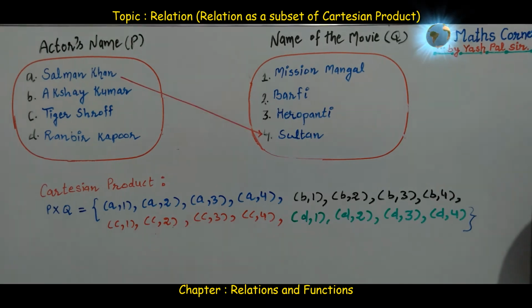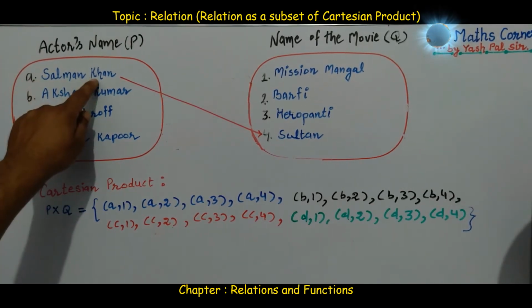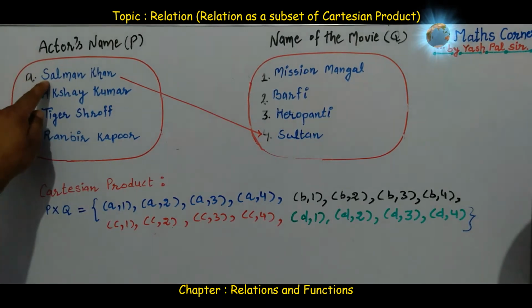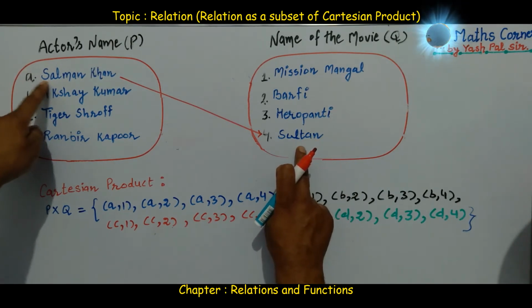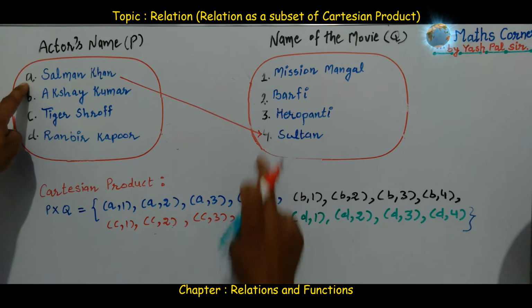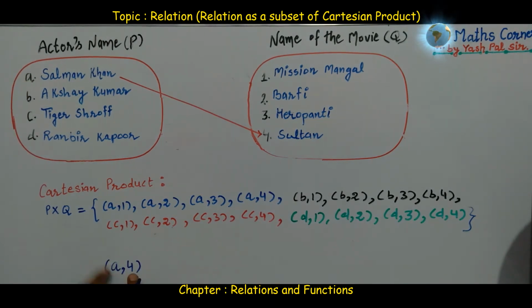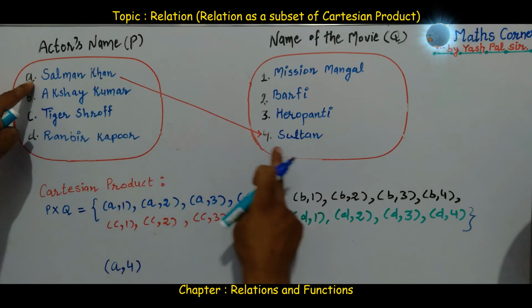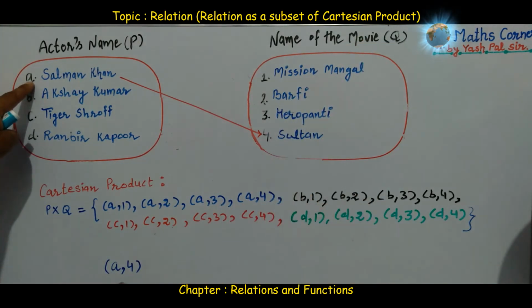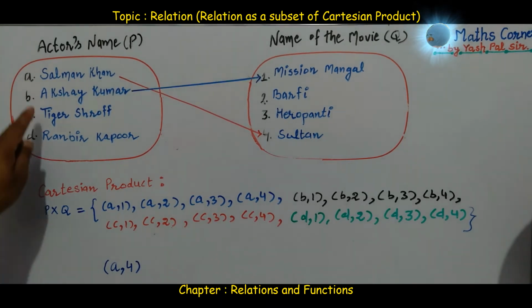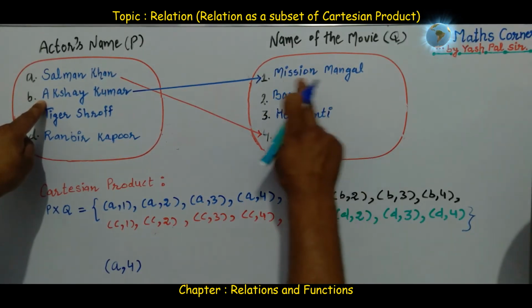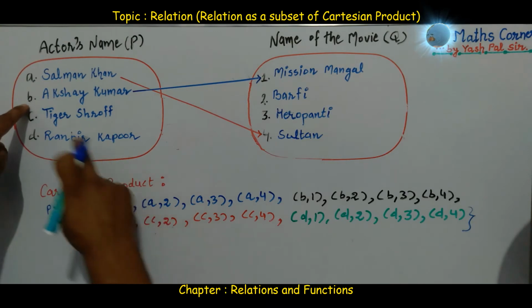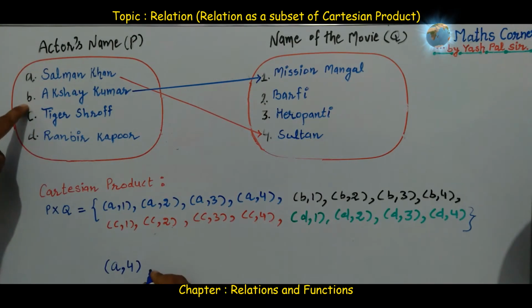We notice that Salman Khan, the actor, has filmed only in this movie Sultan. So what ordered pair should we have? A4. I'm just writing here A4. Salman Khan has filmed in the movie Sultan, so the ordered pair becomes A4. Similarly, here we notice that Akshay Kumar has filmed in the movie Mission Mangal. So what is the ordered pair? Here B1.